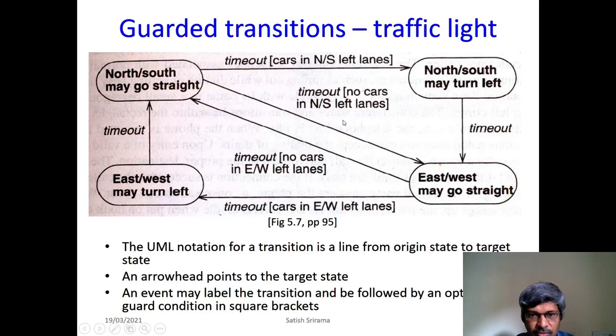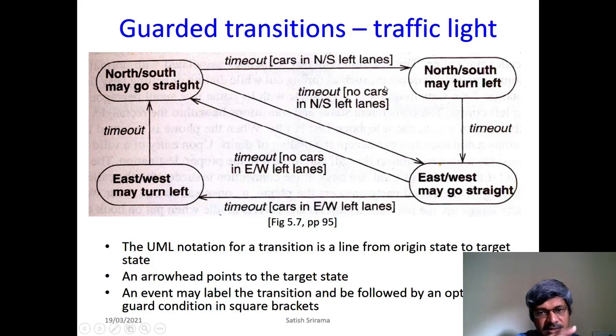But what happens if there are no cars in the left lane? That is a guarded condition. Again, the same timeout is happening. The guard condition here is that if there are cars in the left lanes, then turn to this state. The same timeout is the event happening from this state.